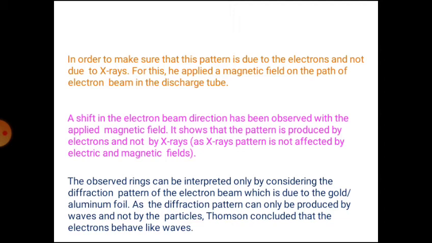A shift in the electron beam is directly observed with an applied magnetic field. It shows that the pattern is produced by electrons and not by X-rays, as the X-ray pattern is not affected by electric and magnetic fields. The observed rings can be interpreted only by considering the diffraction pattern of the electron beam, which is due to the gold or aluminum foil, as a diffraction pattern can only be produced by waves, not by particles. Thomson concluded that electrons behave like waves.